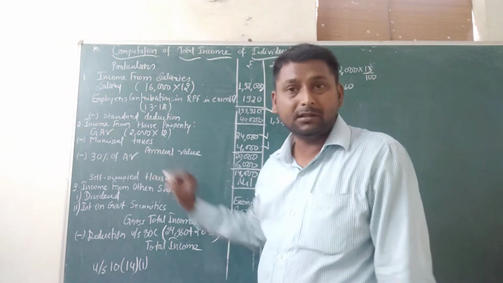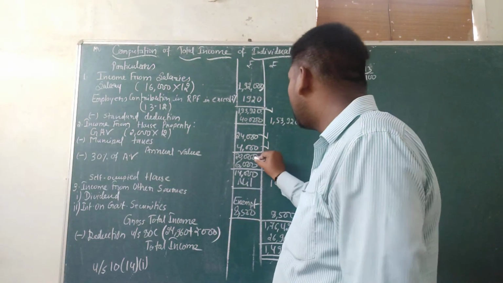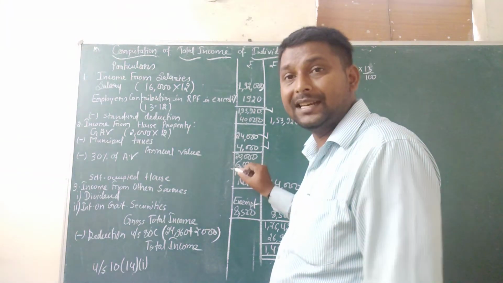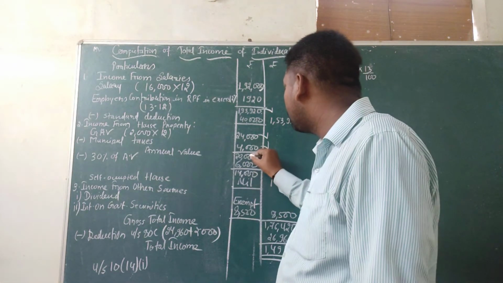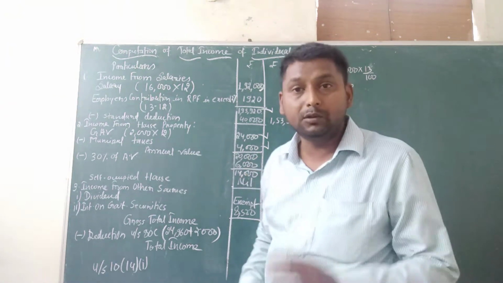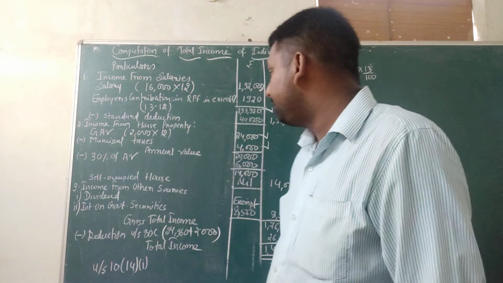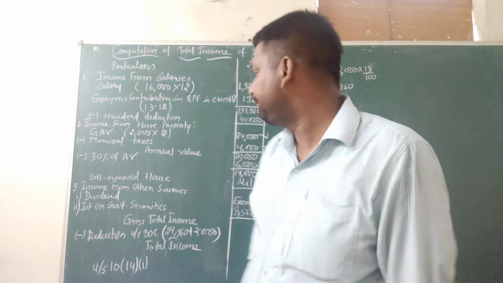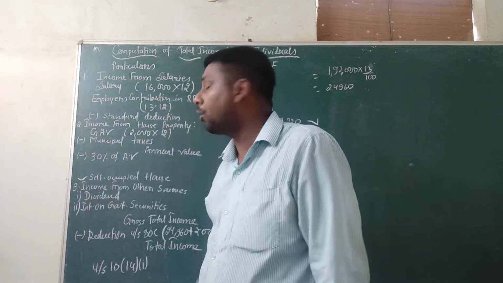Then minus 30% of annual value: 30% of 20,000 is 6,000. So 20,000 minus 6,000 equals 14,000.